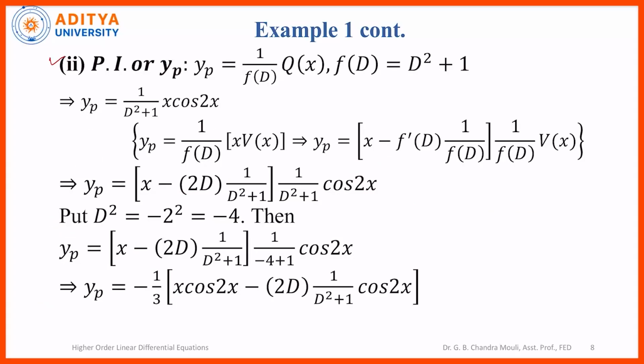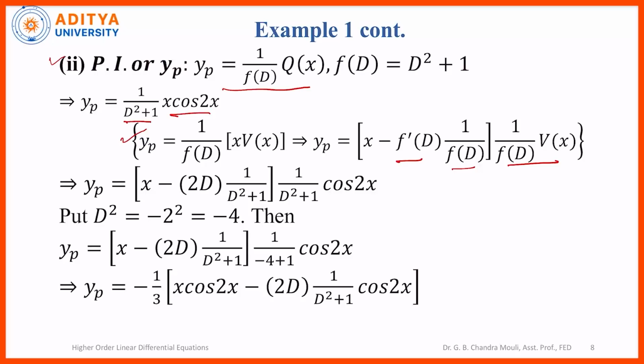Now the particular integral yp is equal to 1 by f of d of q of x. F of d is d square plus 1, q of x is x into cos 2x. Now the evaluation formula for 1 by f of d of x into v of x is x minus f dash of d into 1 by f of d of 1 by f of d of v of x. So substitute all these functions.